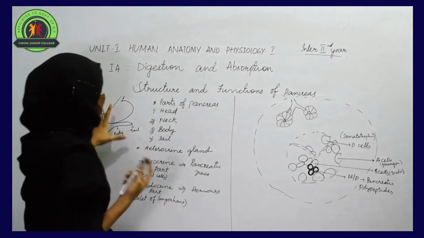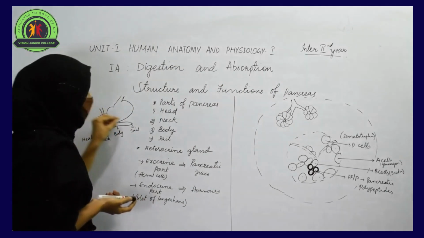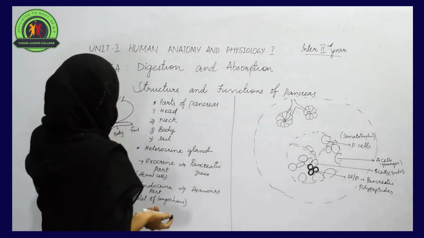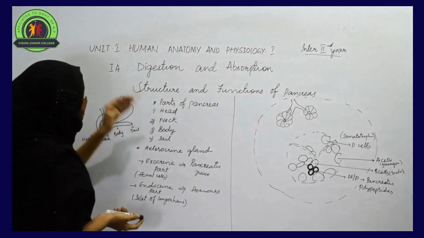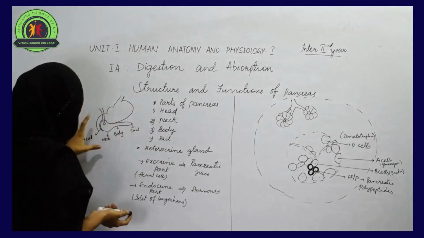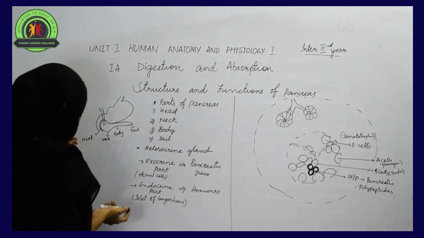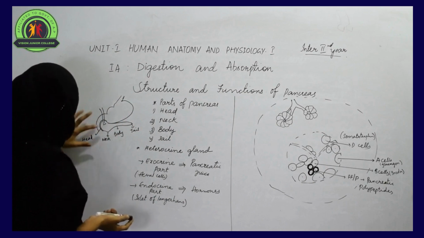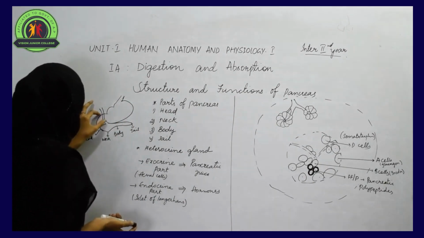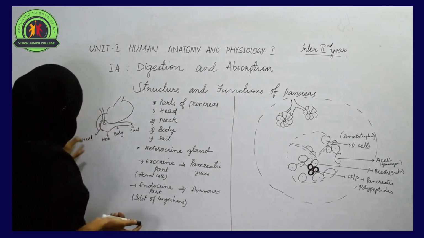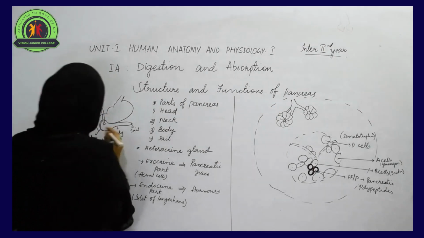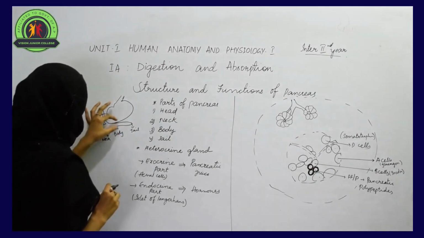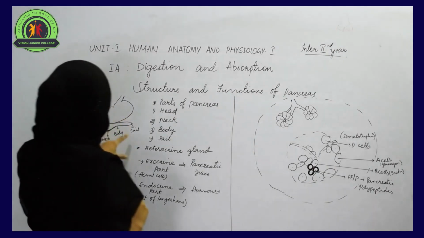Firstly, we'll see where it is located. It is located just beneath the stomach, and it shows 4 main parts: head, neck, body and tail. When you look at the diagram, you can easily recognize the different parts present in the pancreas. This part, located just below the sphincter of the stomach, is the head, and here you can see one constriction, and this part is called the neck, and this is the body, and the last part of the pancreas is the tail.